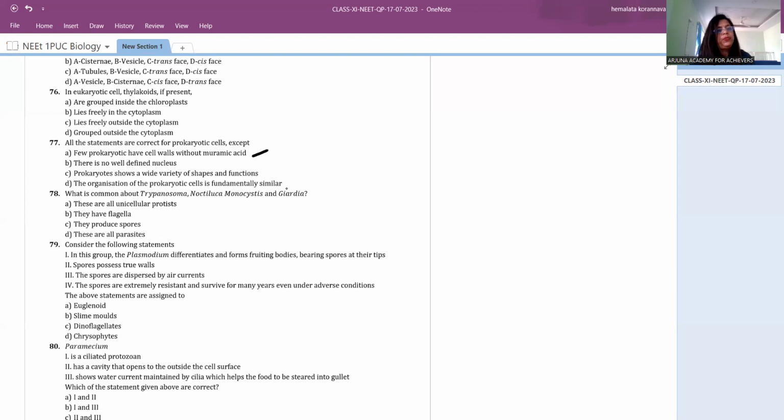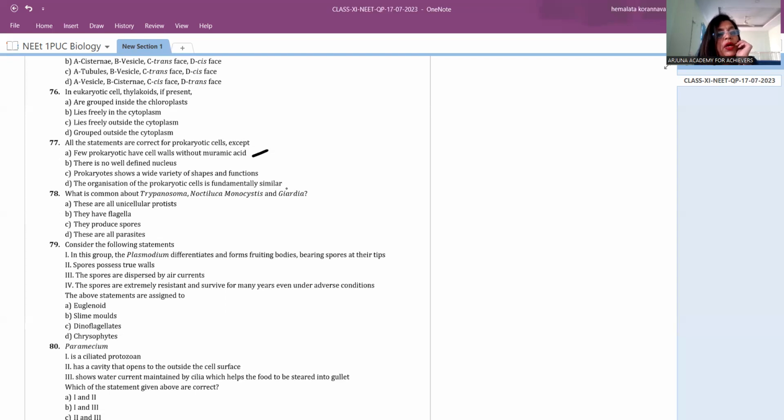They have no nuclear membrane, so we call it the prokaryotic nucleus. The name itself is prokaryote: pro is primitive, karyon is nucleus. They have a primitive nucleus, so they have no well-defined nucleus. This is the right statement, right? This statement is correct.